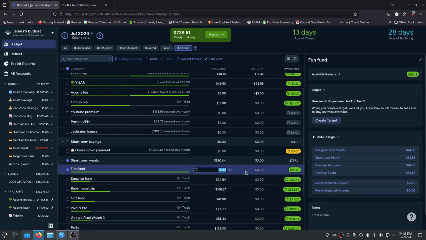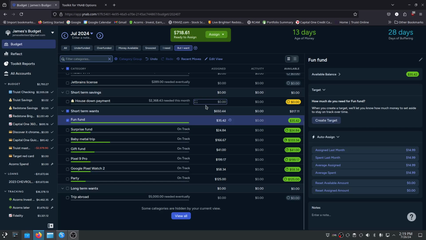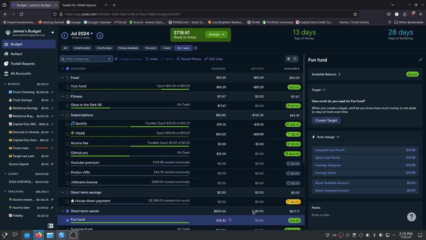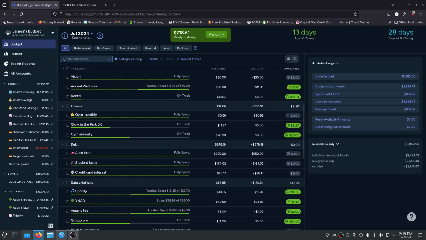Here it is. I still have $15 left in there, but I'm going to go ahead and add 20 to it. What else should I want at this point? Okay, I think that's everything I wanted to cover this month.